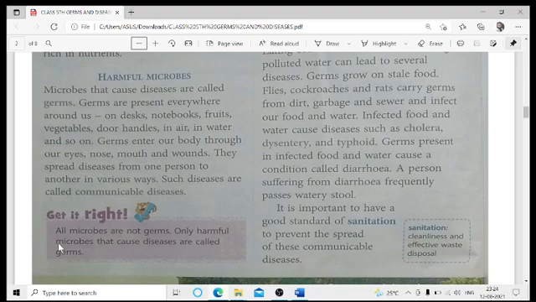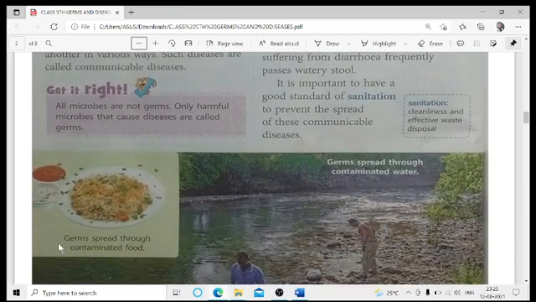So all microbes are not germs. Only harmful microbes that cause diseases are called germs. This has already been discussed, because we have seen the usefulness of microorganisms. So here, only the disease causing microorganisms are known as pathogens or germs.